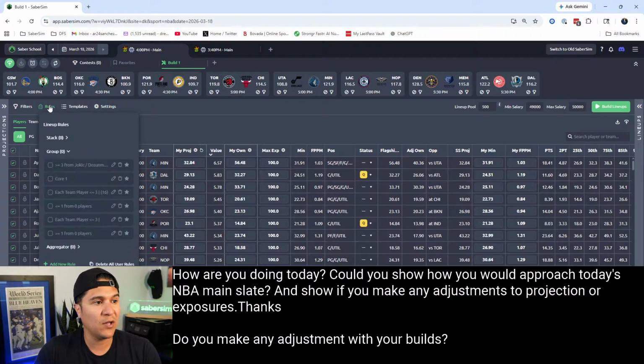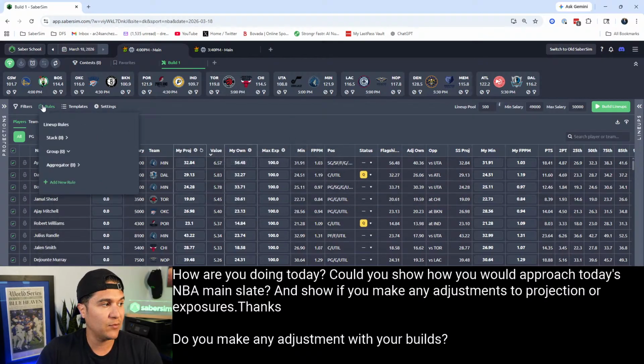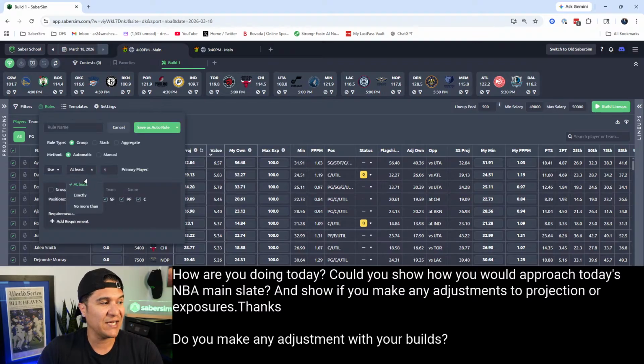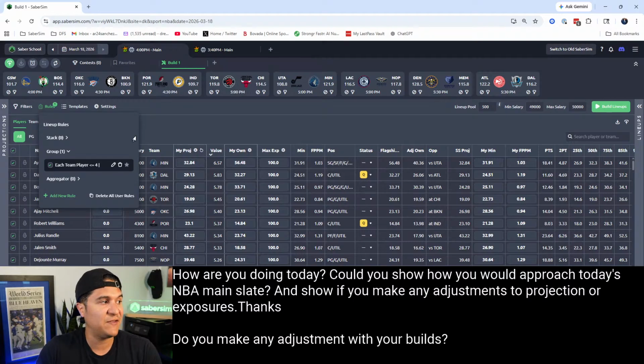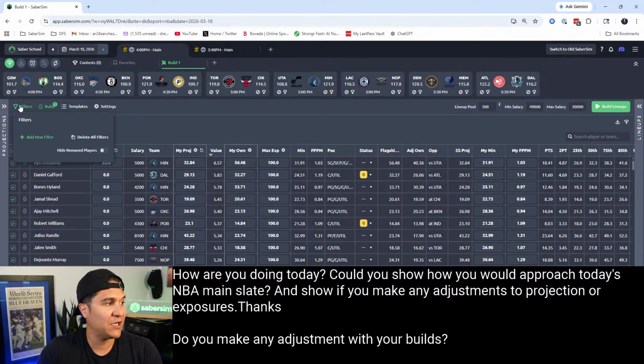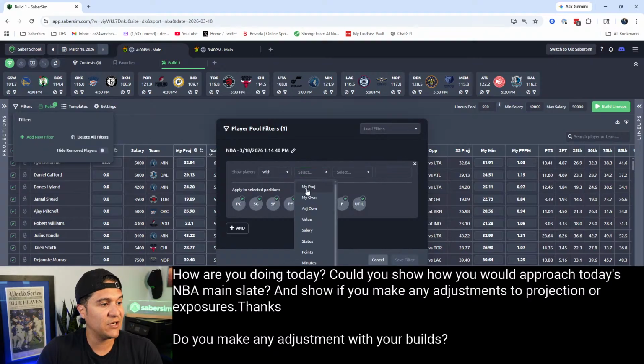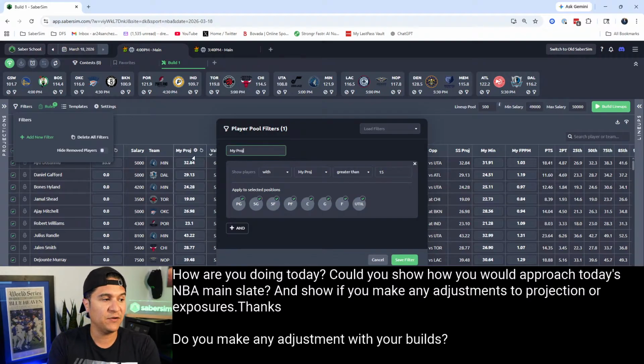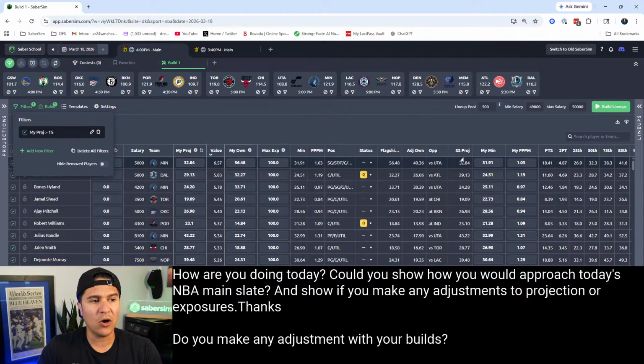Hey, I don't like to play more than 4 players from one team. These are some general rules that people will use. I want to use no more than 4 per team. These are very safe things to do. Hey, I want to have a minimum filter for projection, and I'm going to write one from scratch. I don't want to even consider players whose projection is less than 15. So I'm going to write a filter here that says show players with projection greater than 15. These are all really safe things to do.